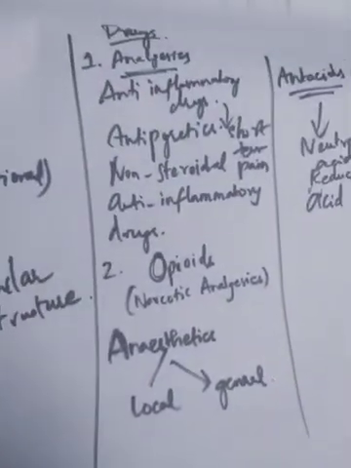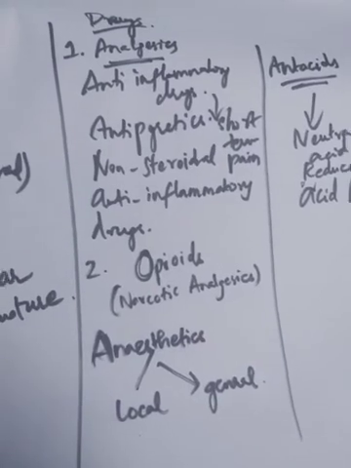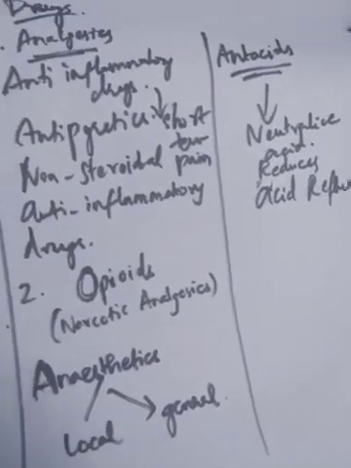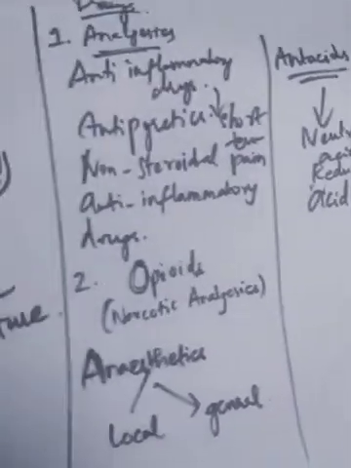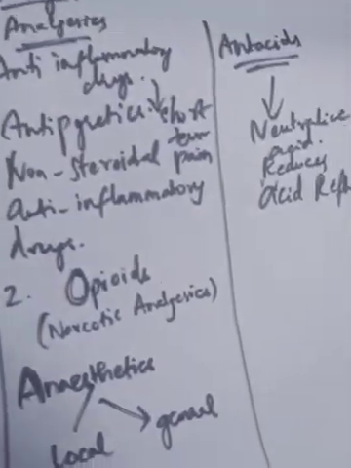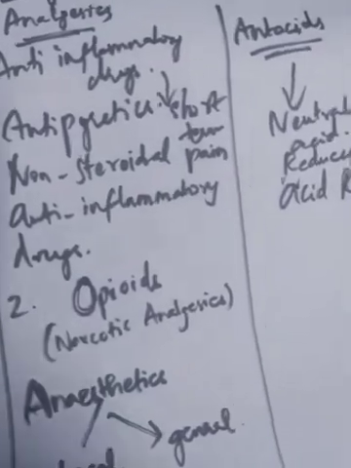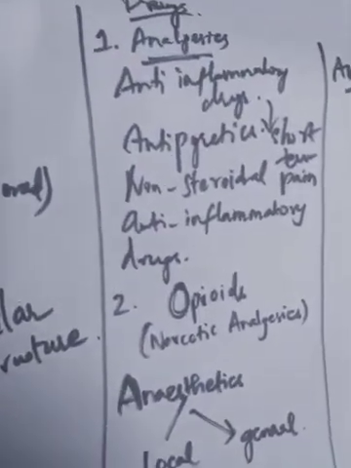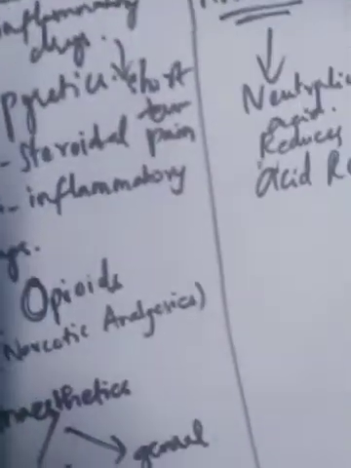Next we will go into opioids. In opioids, we have morphine, codeine, etc. They relieve pain, and they relieve pain by giving you sleep.